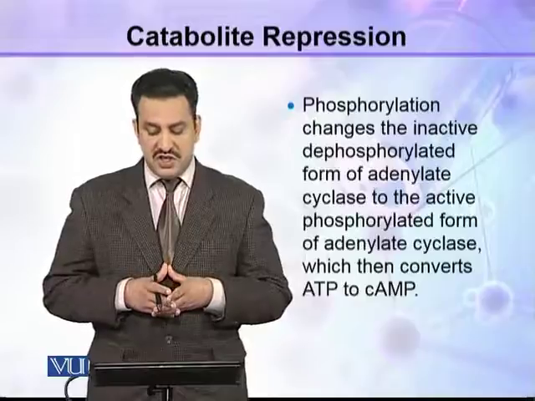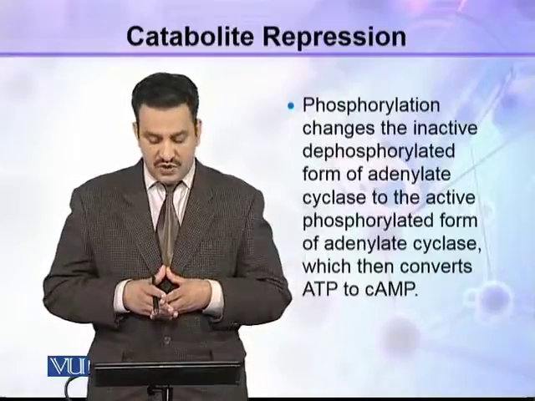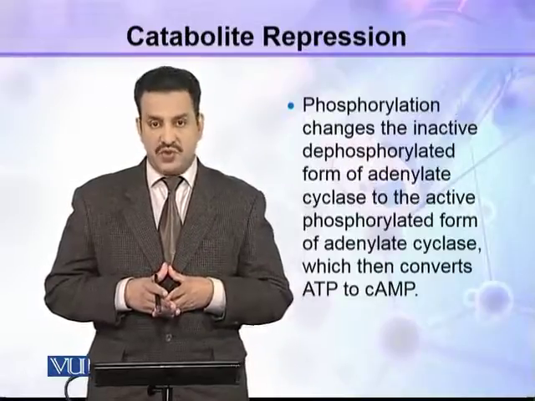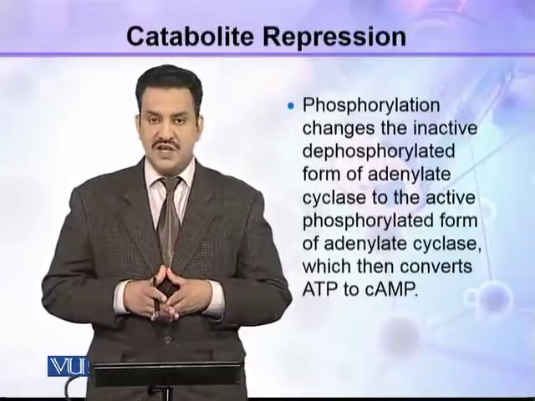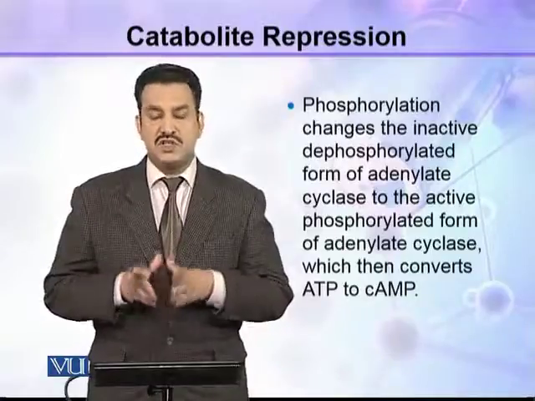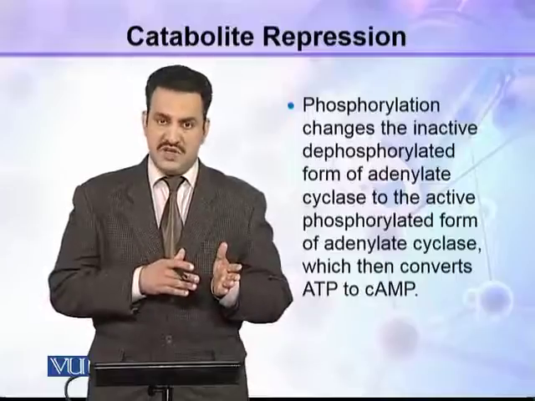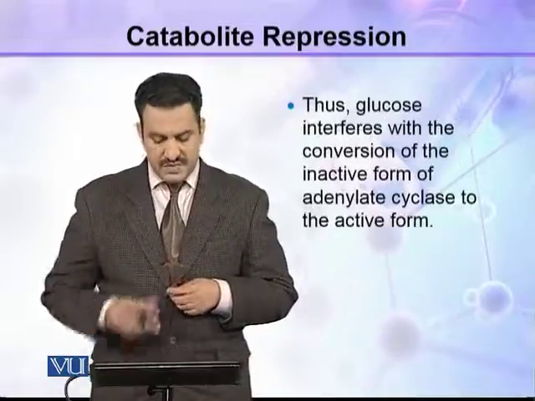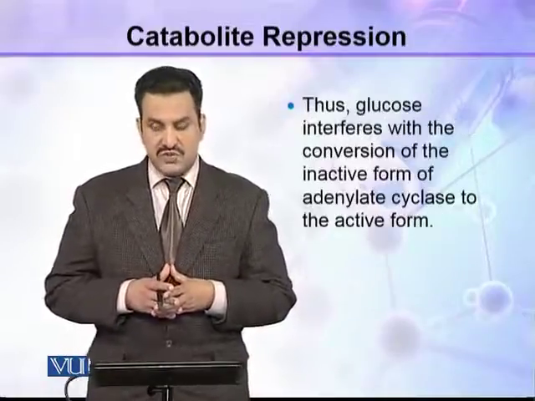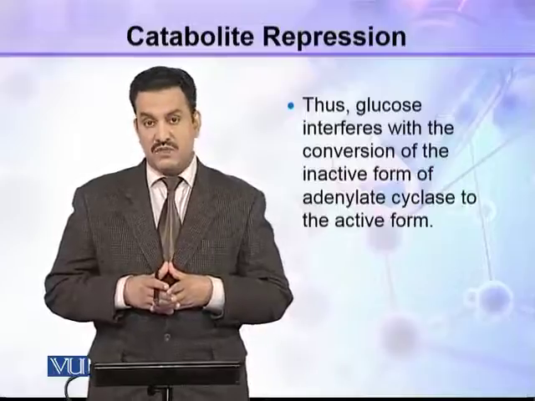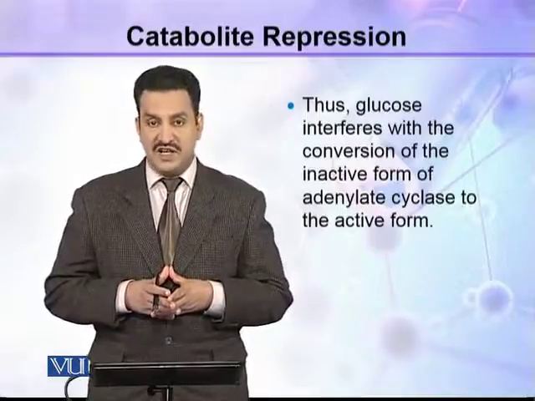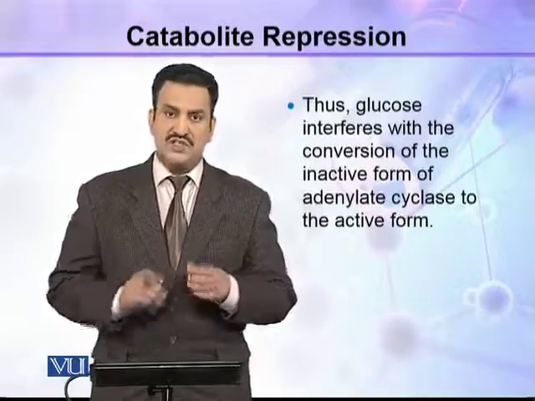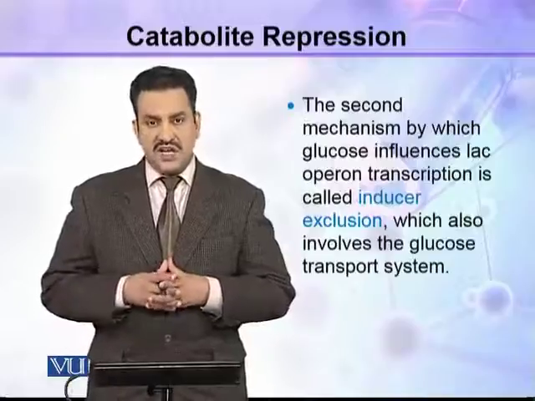Phosphorylation changes the inactive dephosphorylated form of adenylate cyclase to the active phosphorylated form of adenylate cyclase, which then converts ATP to cAMP, as you saw in last slides. Thus, glucose interferes with the conversion of the inactive form of adenylate cyclase to the active form by phosphorylation of this enzyme.